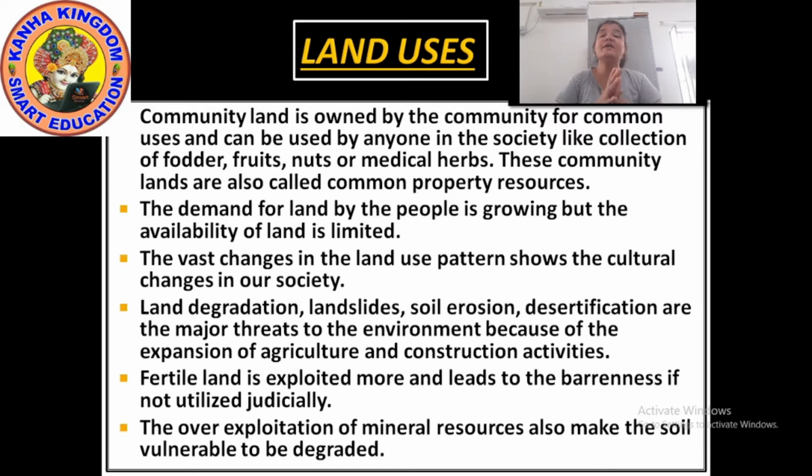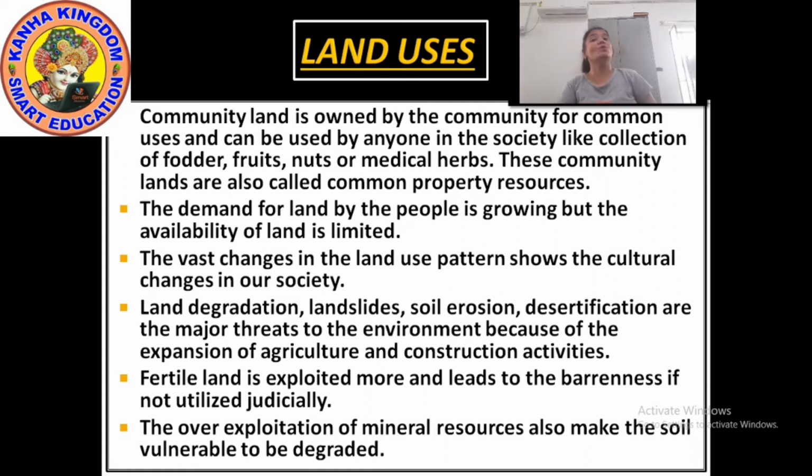The over-exploitation of mineral resources also makes the soil vulnerable to be degraded. Means the mineral resources which we have on our land, we are exploiting that. Exploitation means an action or fact of treating someone unfairly in order to benefit from their work. But here exploitation means we are neglecting something.